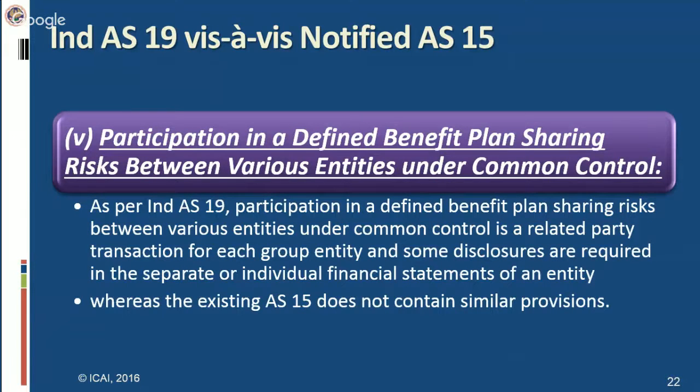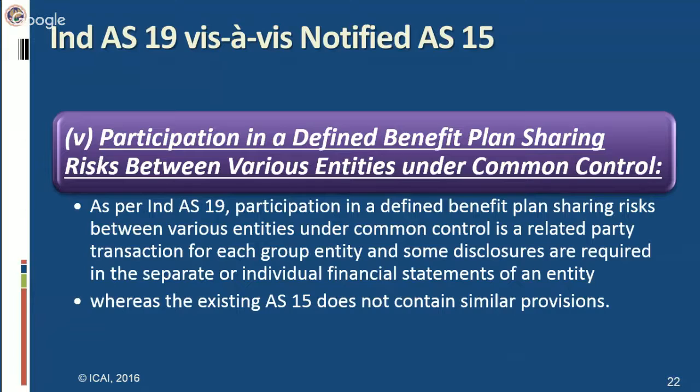Next difference is participation in a defined benefit plan, sharing risk between various entities under common control. As per Ind AS 19, participation in a defined benefit plan, sharing risk between various entities under common control is a related party transaction for each group entity, and some disclosures are required in the separate or individual financial statements of an entity. Whereas the existing AS 15 does not contain similar provisions.